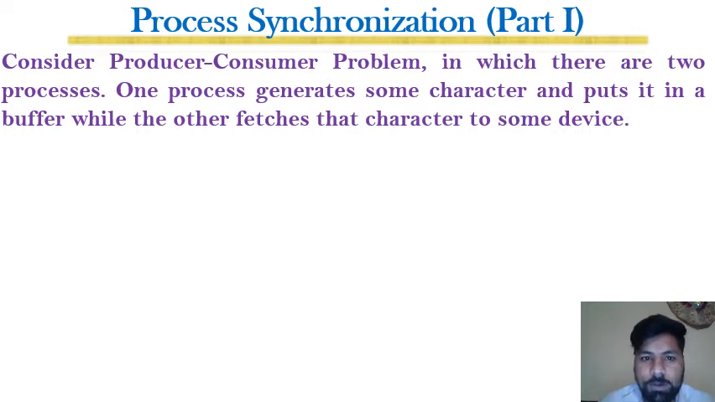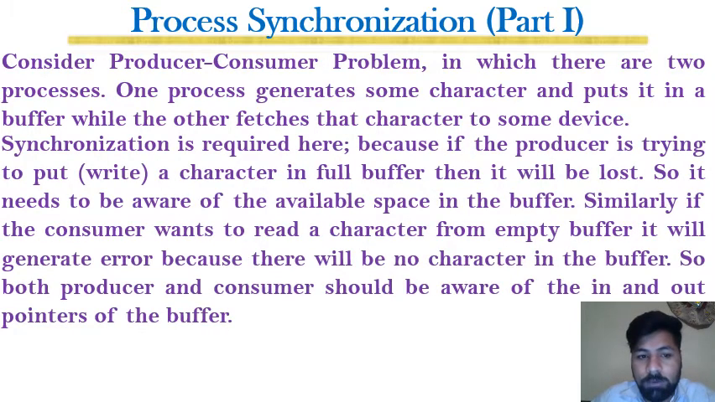Consider the producer-consumer problem. That is a classical synchronization problem in which there are two processes. One process is producing characters, while the other process is consuming those characters. Synchronization is required here, because if the producer is producing a character and the buffer is already full, that character will be lost. Similarly, if the consumer wants to consume some character when the buffer is totally empty, then an error will be generated, and the consumer process will generate an error message.